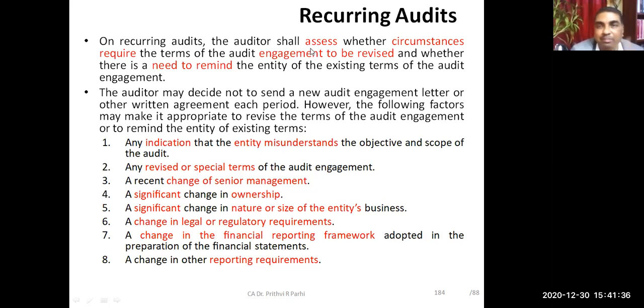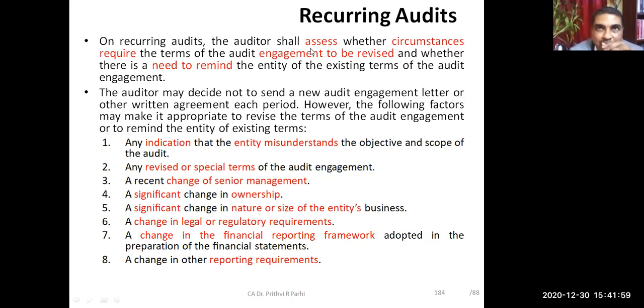Now, one question might be coming to your mind. In case of a new audit, the audit engagement letter is definitely important because the auditor needs to explain to the client that this is your responsibility, this is my responsibility, this is my objective, this is my scope, I'll be doing it like this, and you should not expect anything more than this. That is a need to communicate.